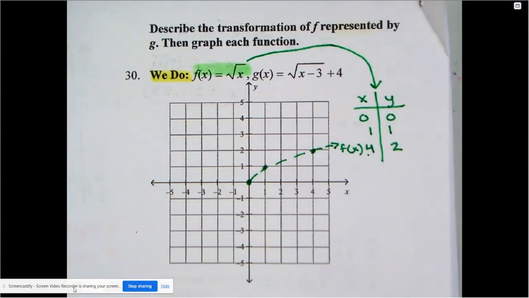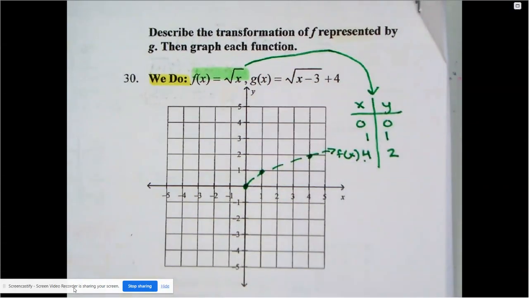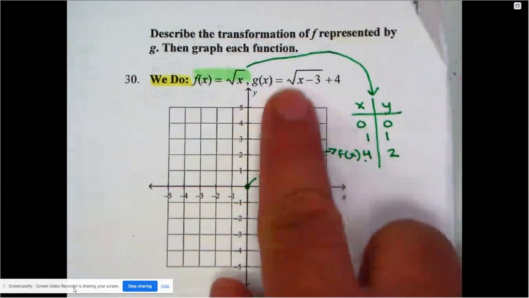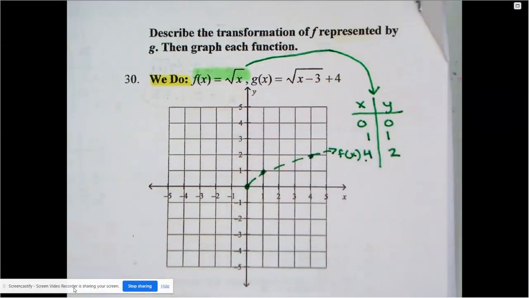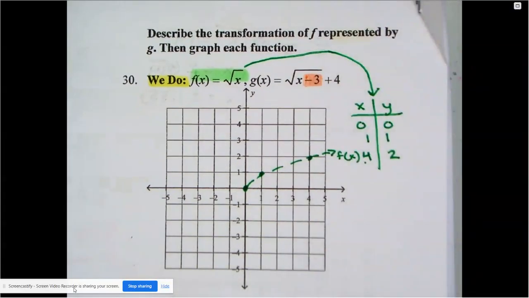So now we're going to talk about every move they want me to make. I do not have a number in front of the radical, so there is no stretching, no shrinking. There's no negative in front, so there's no reflection either. So they're being kind of nice to us on this one. All they said was -3 on the inside.